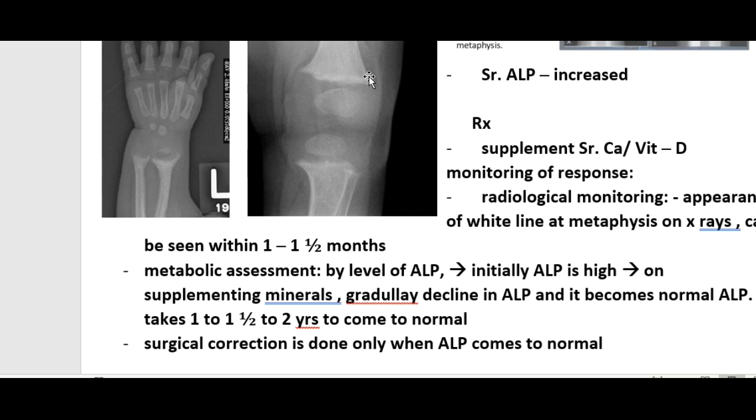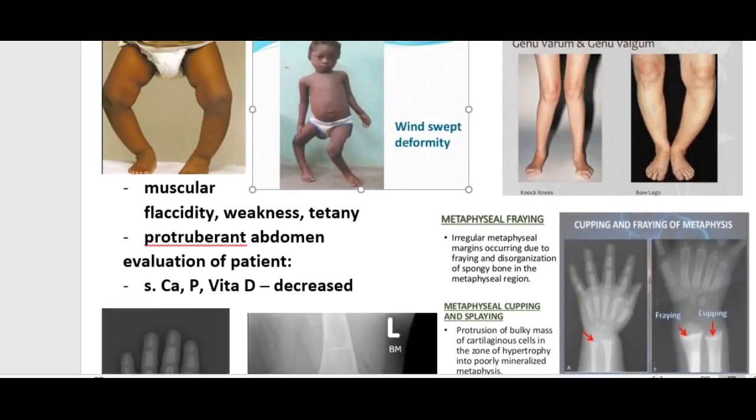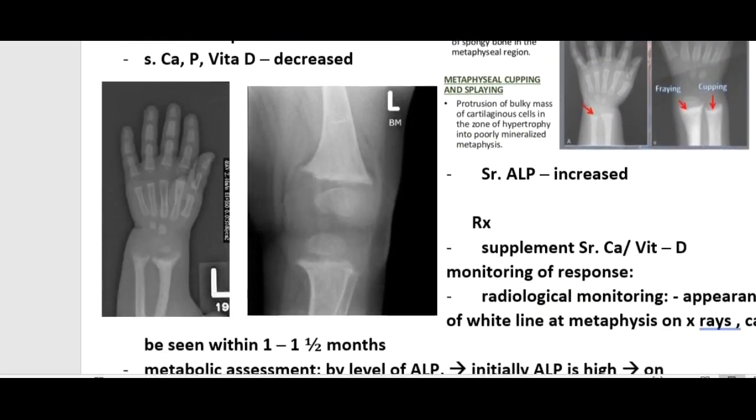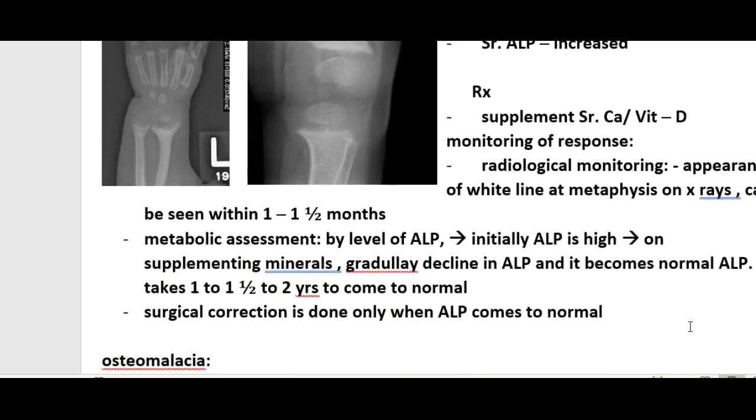But for ALP to come back to normal, it takes around 1.5 to 2 years. As a result, radiological monitoring is preferred to check the response. And if you want to do any surgical correction, especially for these deformities of genu varum, genu valgum or windswept deformities, you will have to wait for the ALP to come down to normal with the help of medications, and after that we can do surgical correction. So this is about rickets. Thank you for watching.